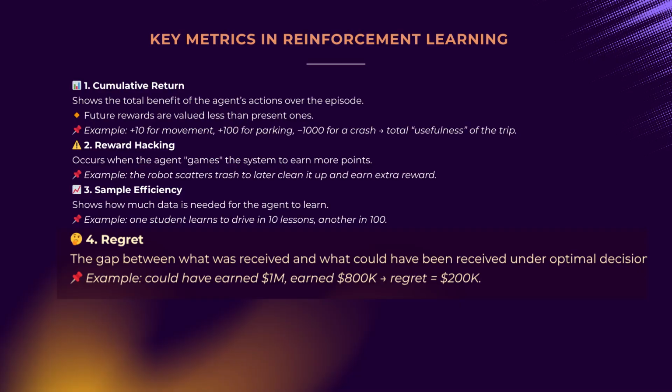Regret. The difference between the reward the agent actually received and the maximum possible reward had it chosen optimal actions. A trading algorithm might earn $800,000 when perfect decisions could have yielded $1 million, resulting in $200,000 of regret.